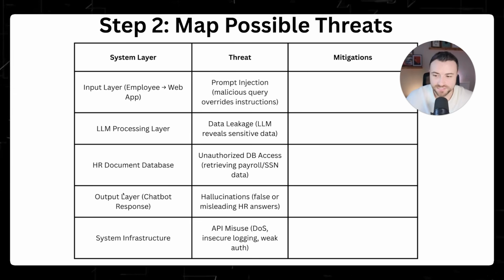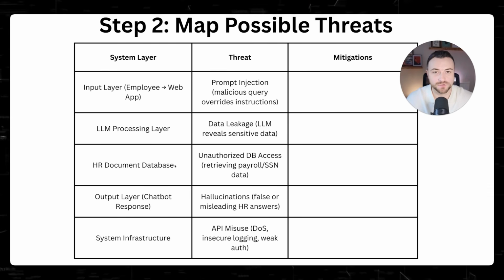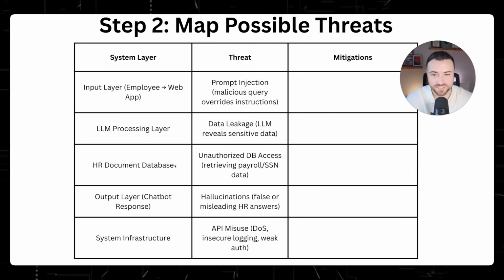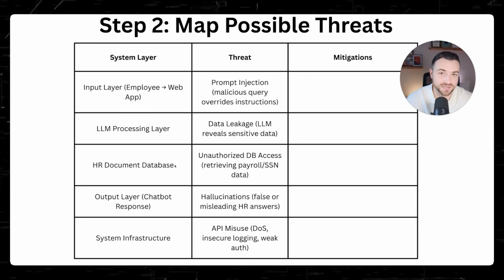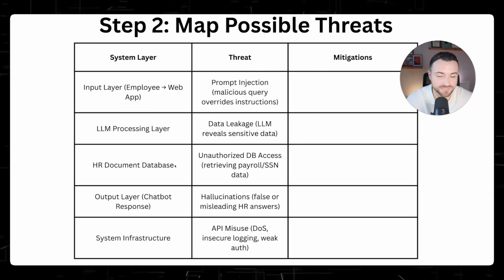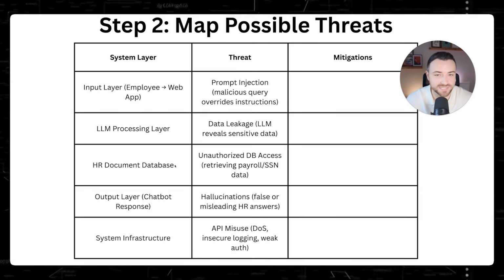So the next system layer that we want to think about is the output layer. So this is where the chatbot would actually respond. So if you imagine when you ask ChatGPT something, it gives you an answer. Well, the threat is actually hallucination. So this is where these AI chatbots will just lie about a question that they've been asked, or maybe they don't have the right information available. So it could give false or misleading HR answers.